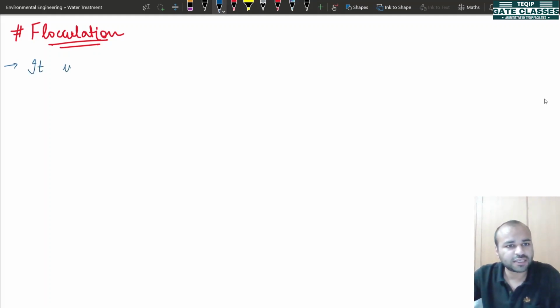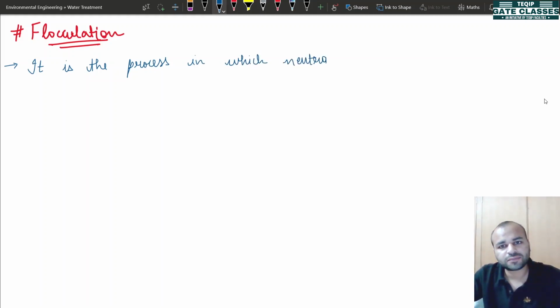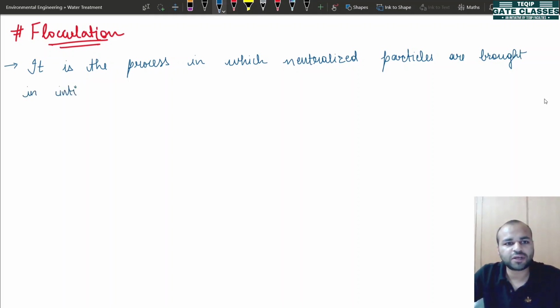Flocculation is the process in which neutralized particles are brought in intimate contact